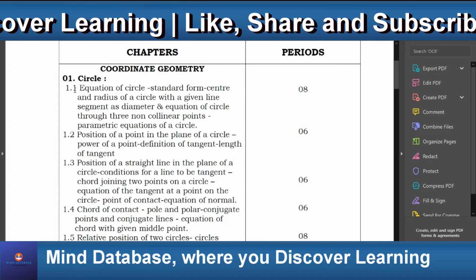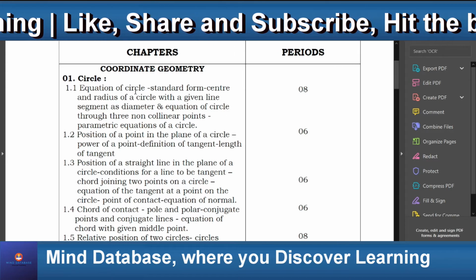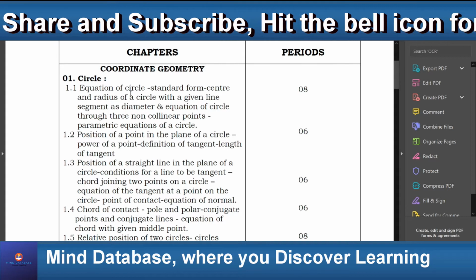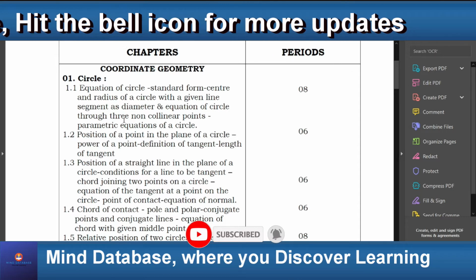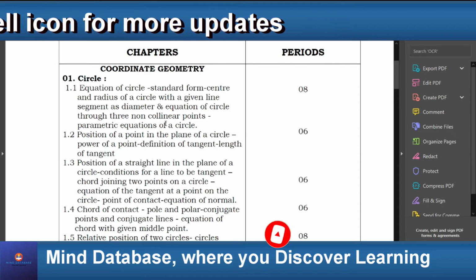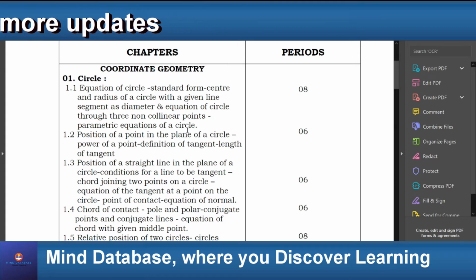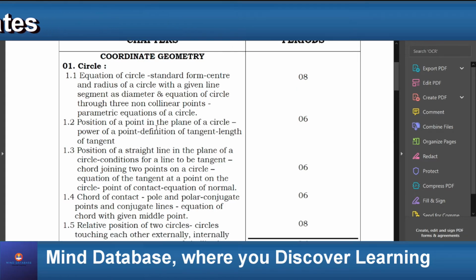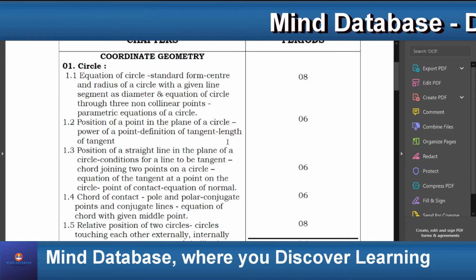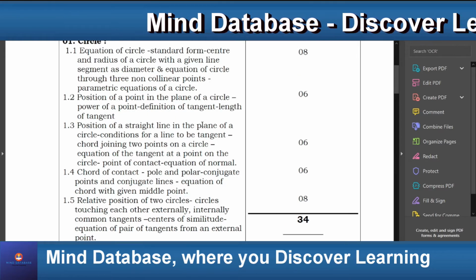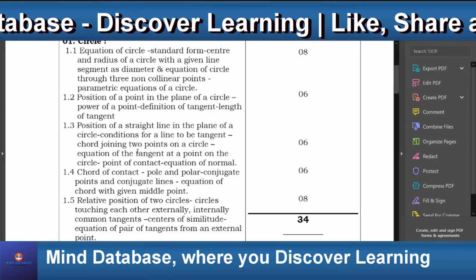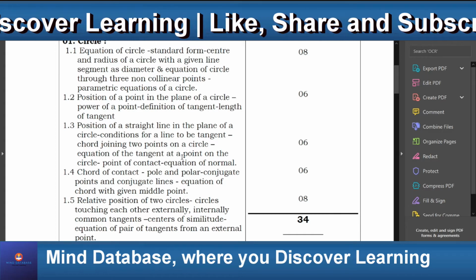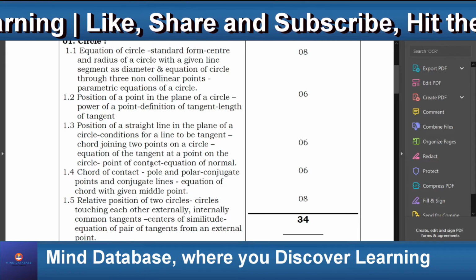In circles, we learn about the equation of circle, that is standard form, center and radius of a circle with given line segment as diameter, and equation of circle through three non-collinear points, that is parametric equations of a circle. The next thing we'll learn in this chapter is position of a point in the plane of a circle, that is power of a point and definition of tangent and length of a tangent. The position of a straight line in the plane of a circle, that is conditions for a line to be tangent, and chord joining two points on a circle, equation of the tangent at a point on the circle, point of contact and equation of normal.